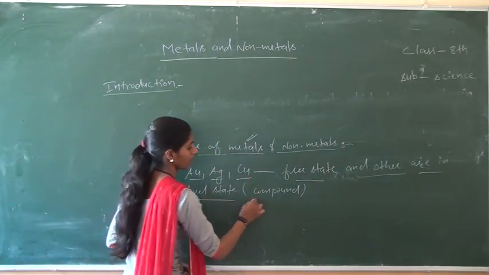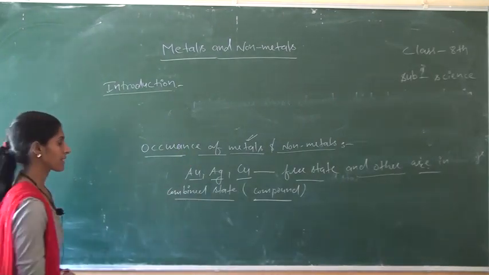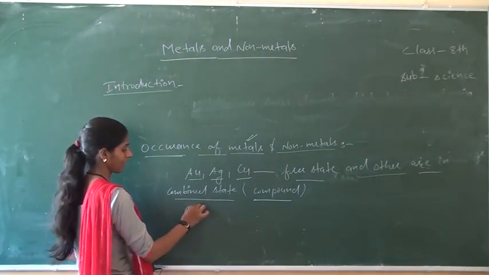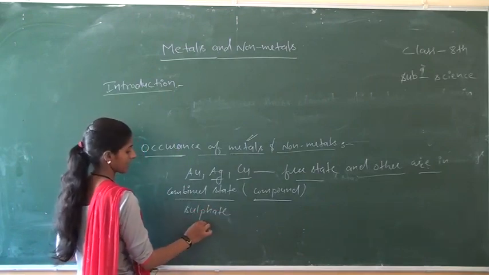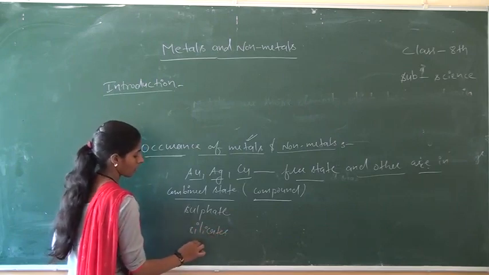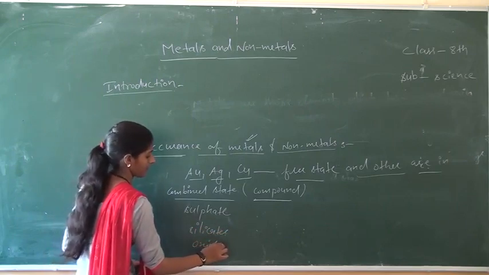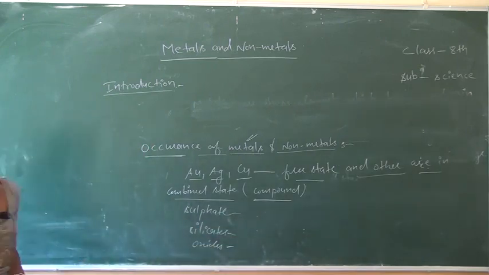Here we say that gold, silver, copper, these metals exist in free state, and the other remaining metals are in combined state, which means they exist in compound form, such as sulfates, silicates, oxides, nitrides, etc. Okay students?